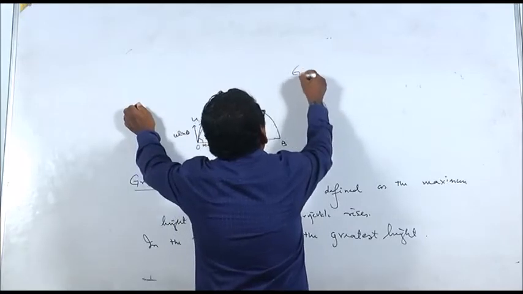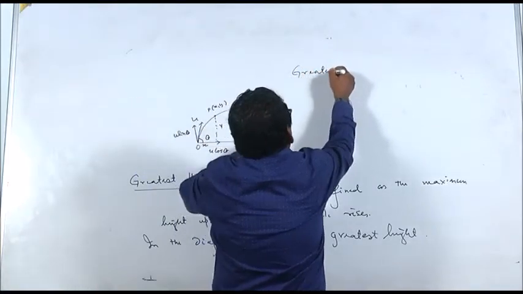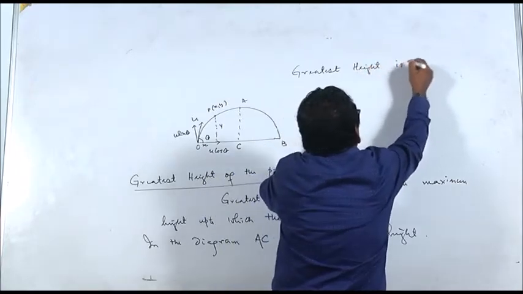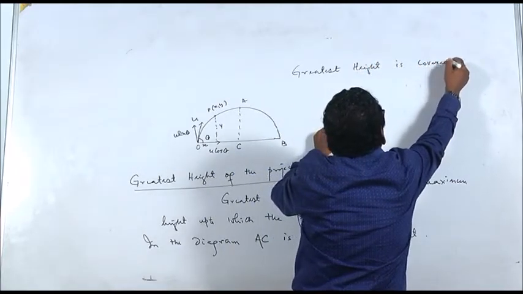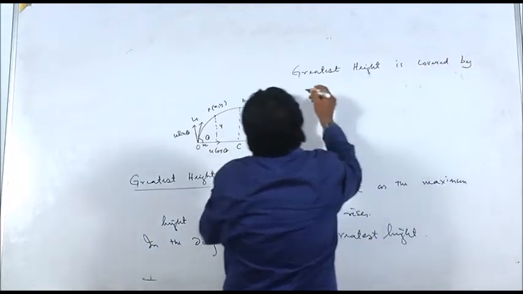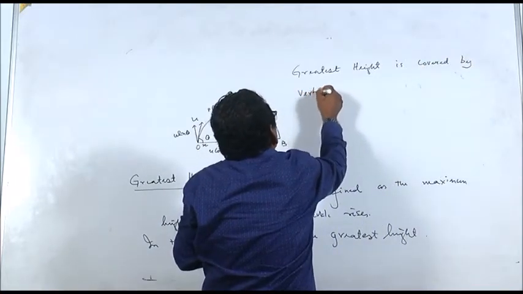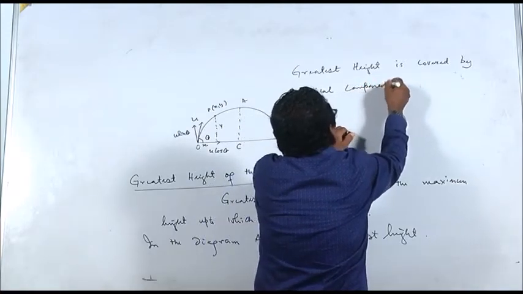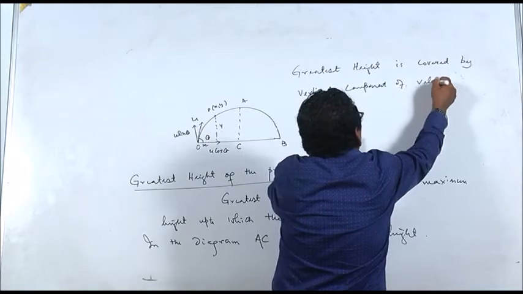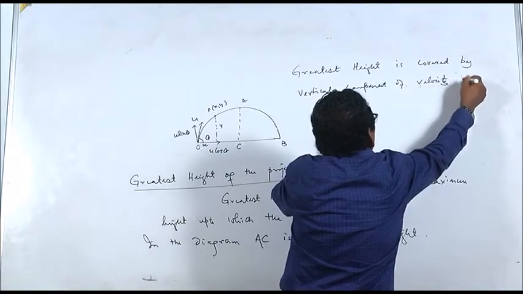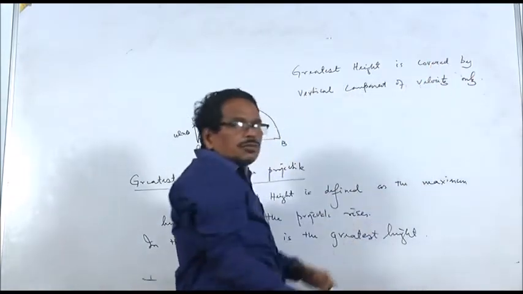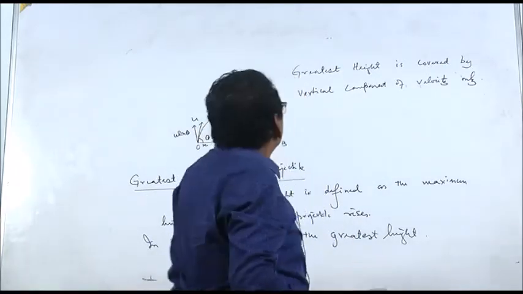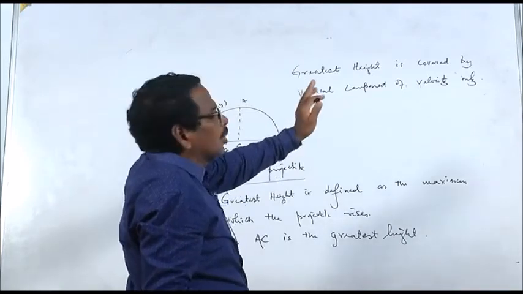Greatest height is covered by the vertical component of velocity only. The horizontal component has nothing to do with it, no role in it. But greatest height is covered by the vertical component of velocity only.